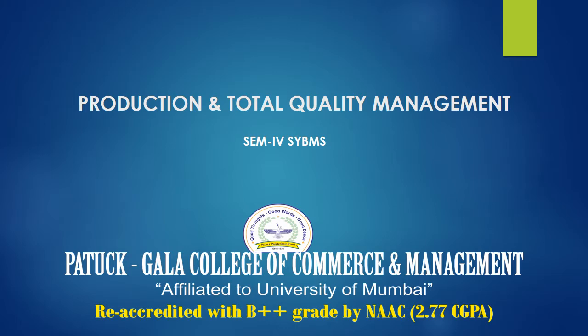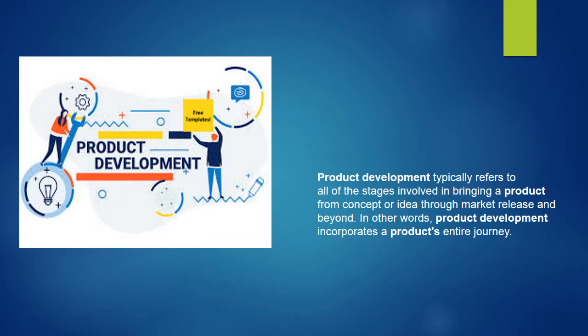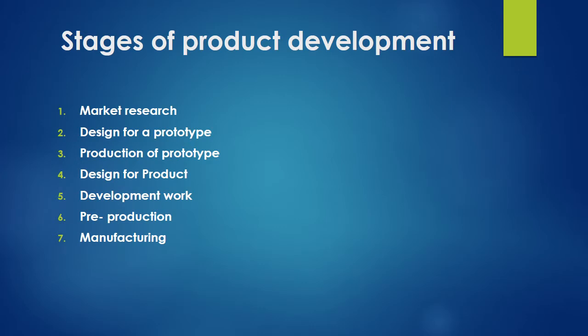In today's session, we will be looking at the product development life cycle. What are the different stages of product development? Product development means the overall process of strategy, organization, concept generation, product and marketing plan creation and evaluation, and ultimately the commercialization of a new product. There are different stages in this process and we will discuss briefly all the 7 stages.